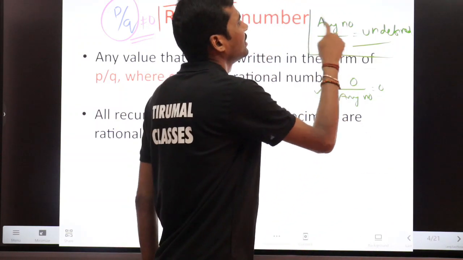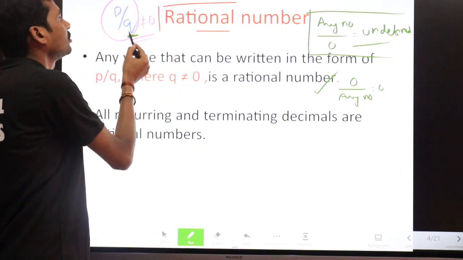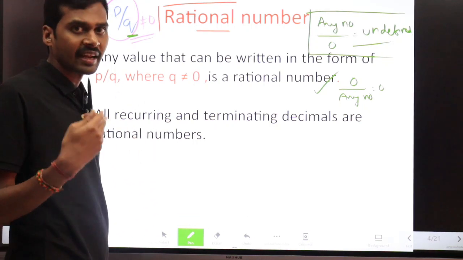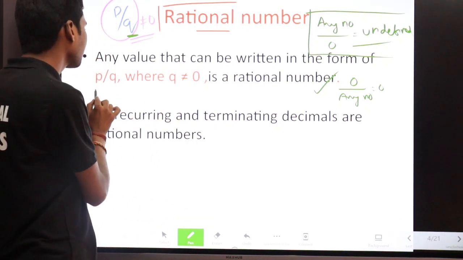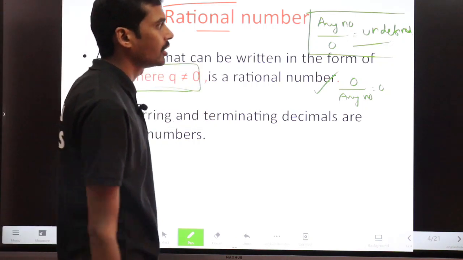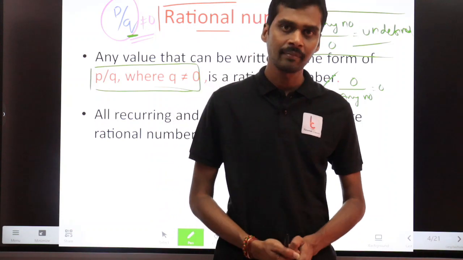So you have to make sure q is not equal to 0 to say some number is a rational number. That's why it is clearly mentioned that any number which can be written in the form of p by q is called a rational number. Is it clear?